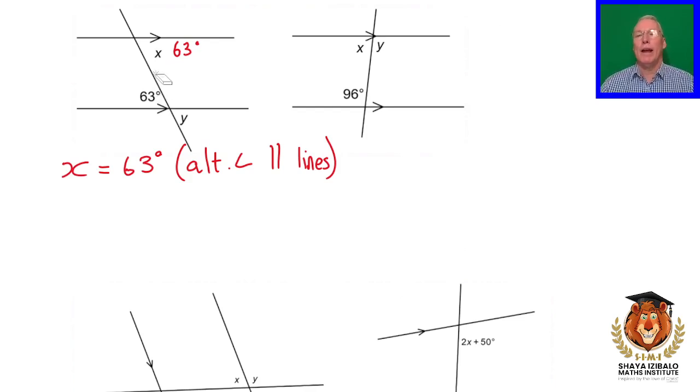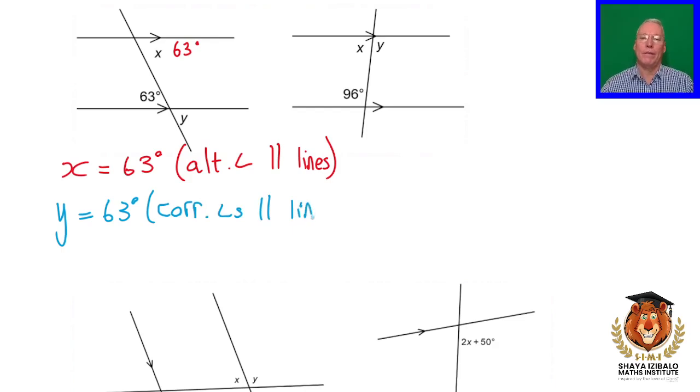Right, now that we've got 63 degrees, we've actually got two choices to find y. Y will be 63 degrees, all right? And one of the possible reasons is that y and x are corresponding angles, and we can use this shortcut, corresponding angles, parallel lines.